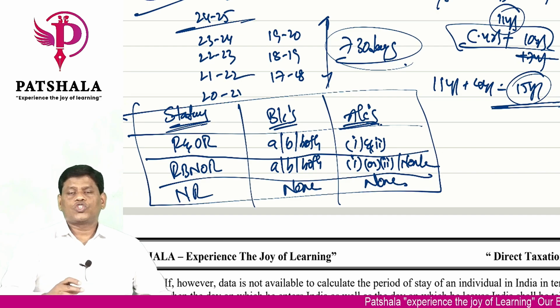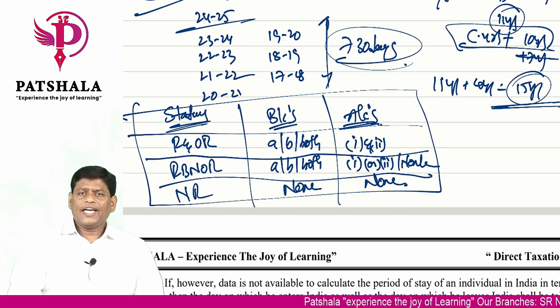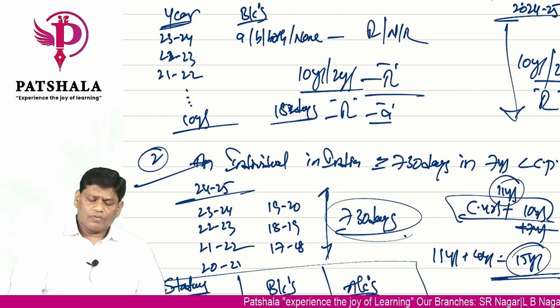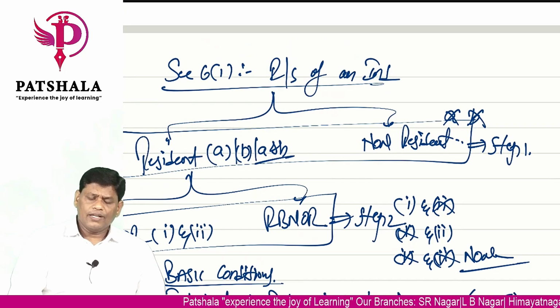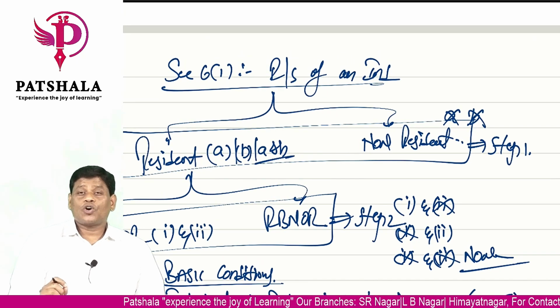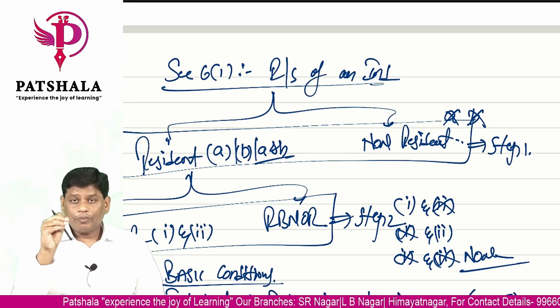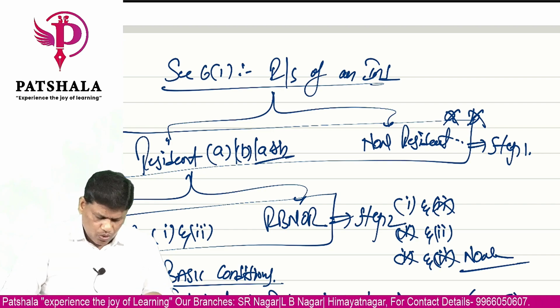So you can say this is the summary of residential status of an individual. If you observe the entire thing, it is purely based on the period of stay in India, and how long you have been in India. Just go through the notes there.